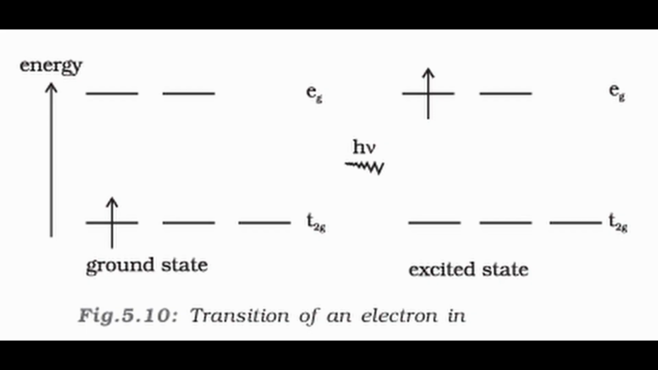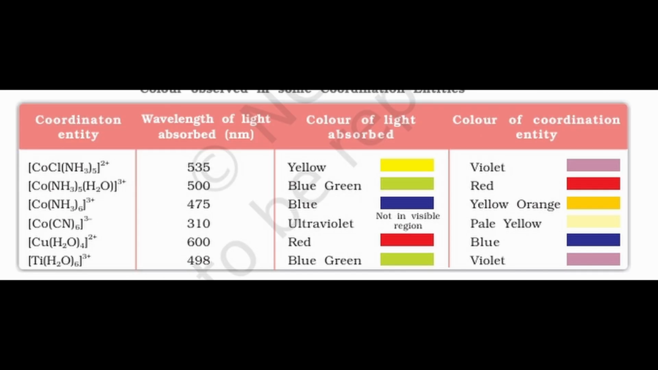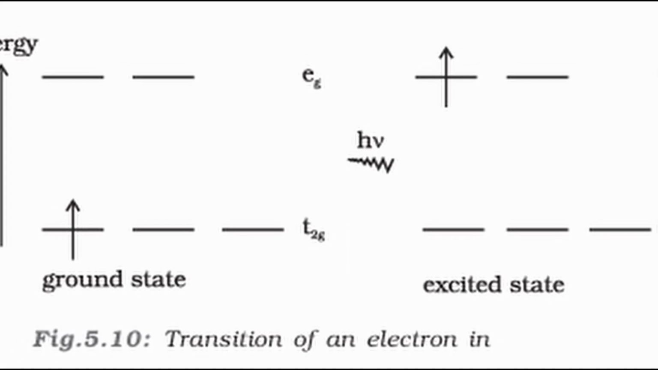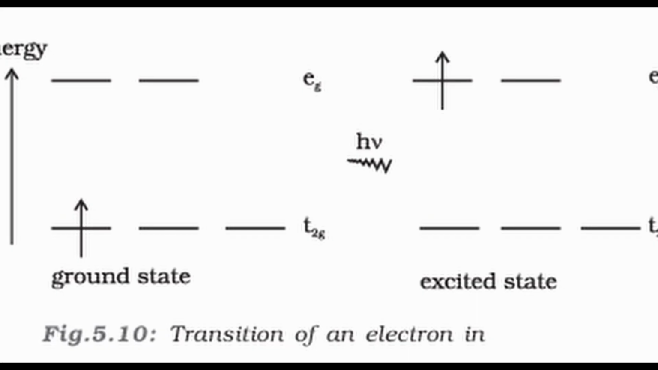Transition metal complexes display a wide variety of colors because they absorb specific wavelengths of light as it passes through them. The color observed is complementary to the color absorbed. For example, if a complex absorbs green light, it appears red. Crystal field theory explains this phenomenon through d-d transitions.